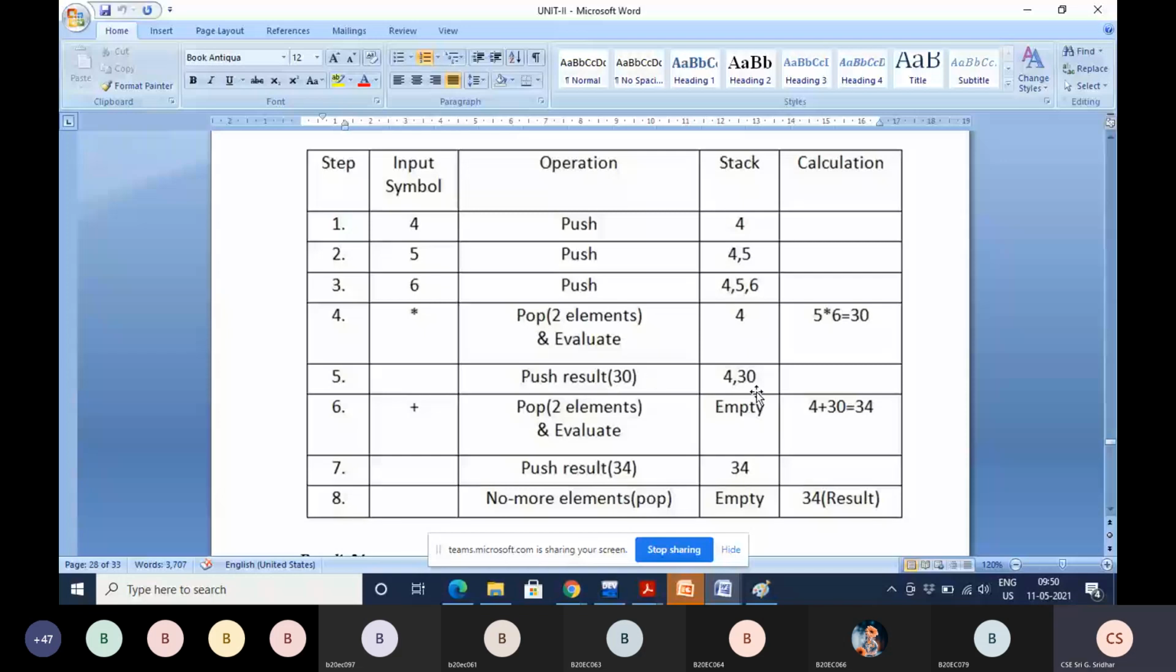Now the last symbol is plus in postfix notation. Again, you pop 2 elements and evaluate. If you pop 2 elements, then the stack becomes empty. And if you perform plus between 30 and 4, you will get the result as 34.